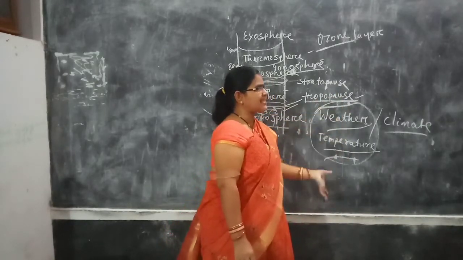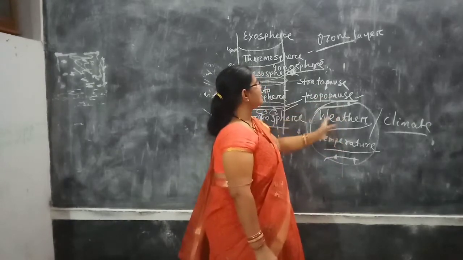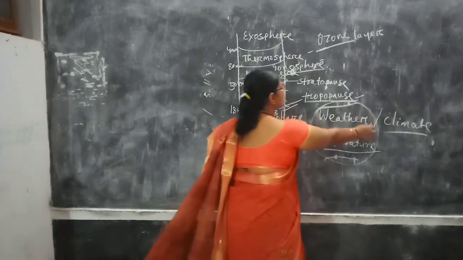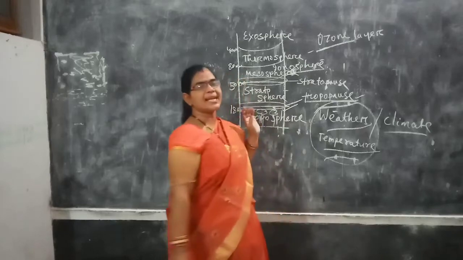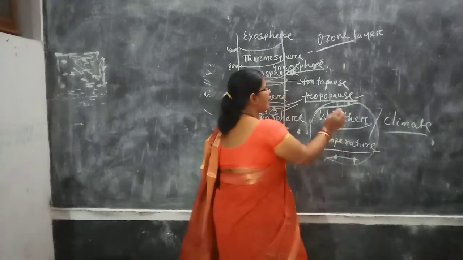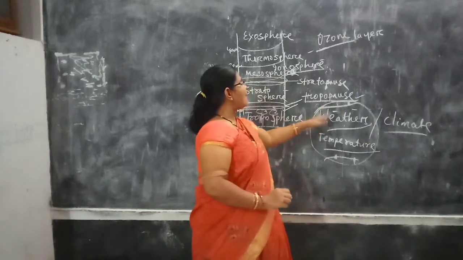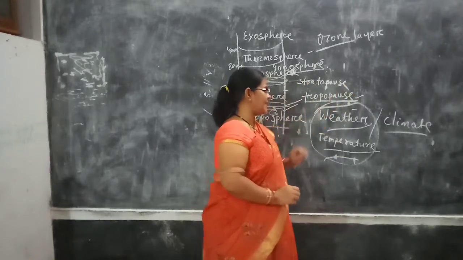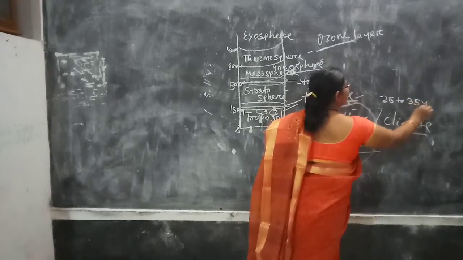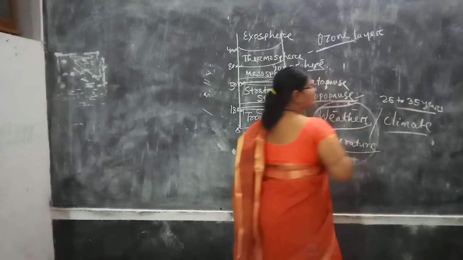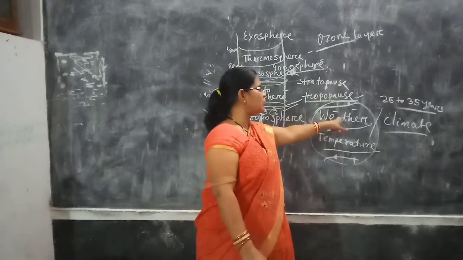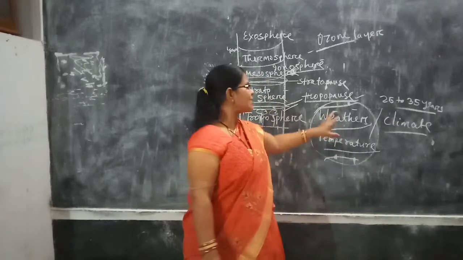Temperature, pressure, air circulation, these are all elements of weather. But what differentiating points do you get between the two? Weather changes from time to time. It is a point of time. But climate is the sum of weather conditions, or the average weather condition of a large area, over about 25 to 35 years. How many years do you take to calculate the climate of a place? At least 35 years.